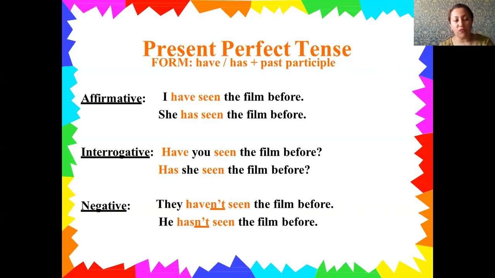And the negative form is also a little bit different, because here you can use, they haven't seen the film before. The structure should be subject, also have or has, and verb 3. And you can, for example, put here a noun or other signals of the present perfect tense.